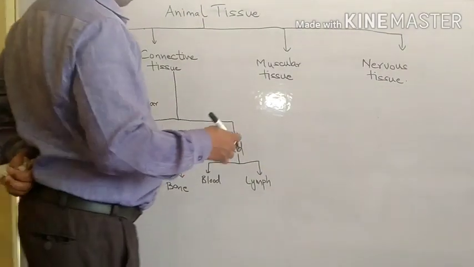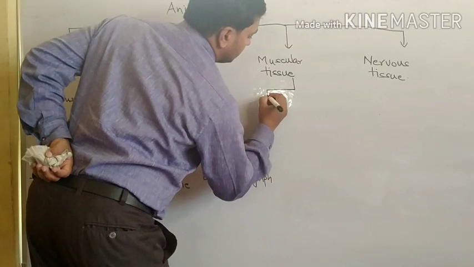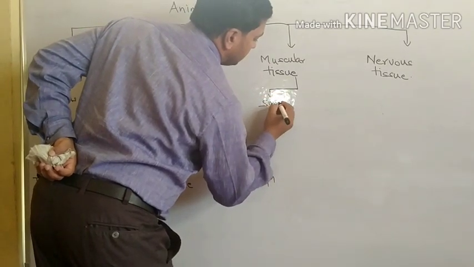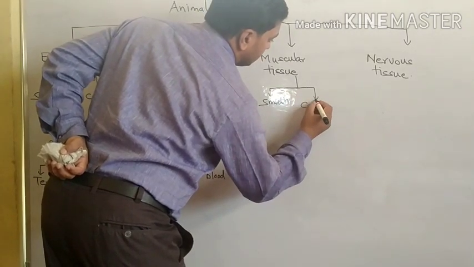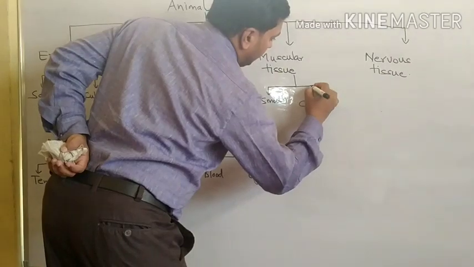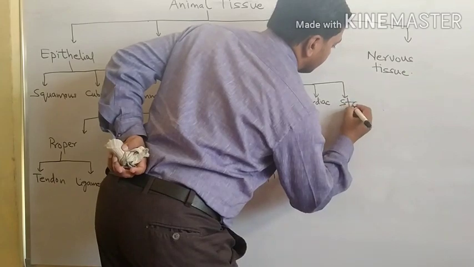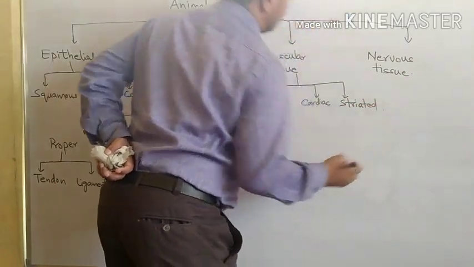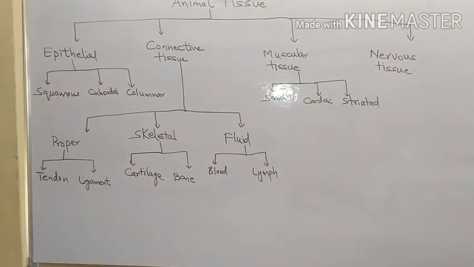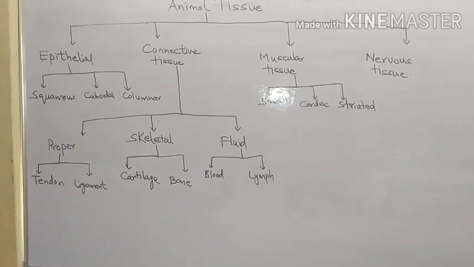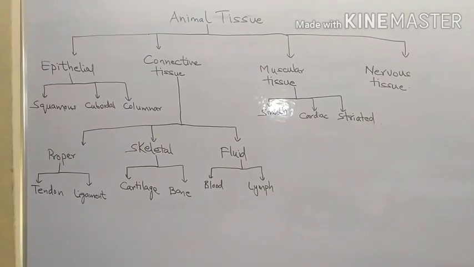Here muscular tissue is also divided into three categories. First one is smooth, second is cardiac, third is striated. This is the overall classification of animal tissue. Now we will discuss them one by one. Firstly we will start from epithelial tissue and we will end at nervous tissue.